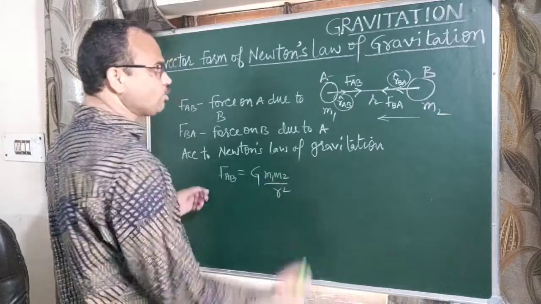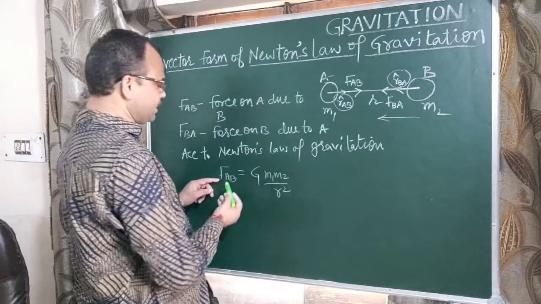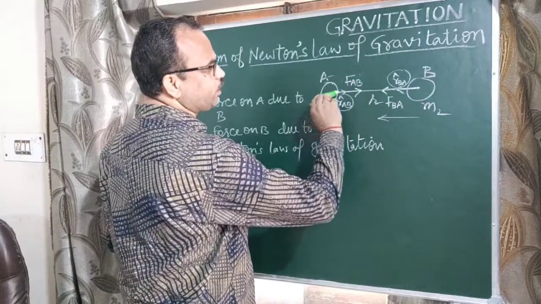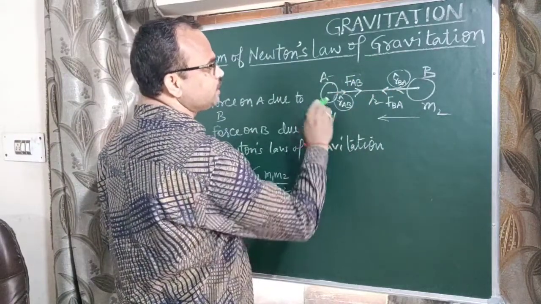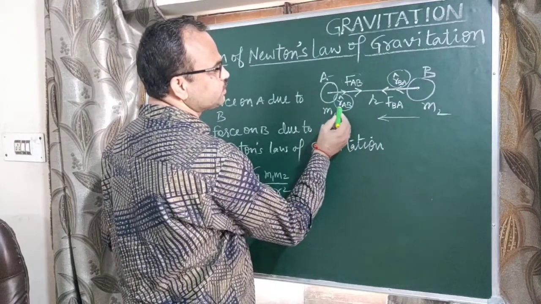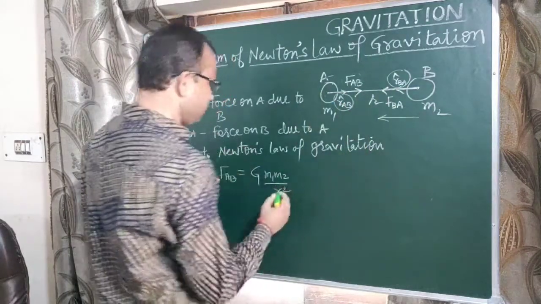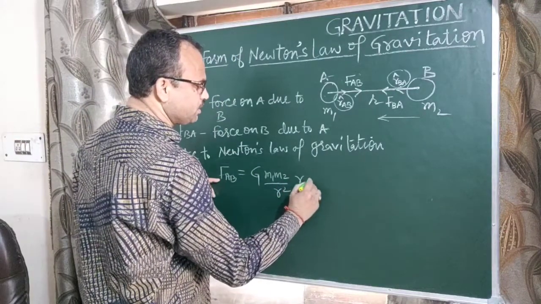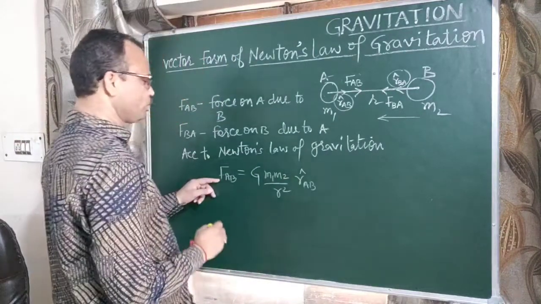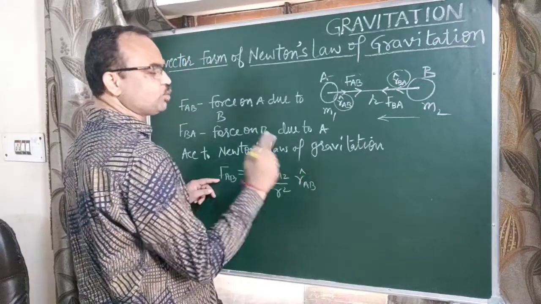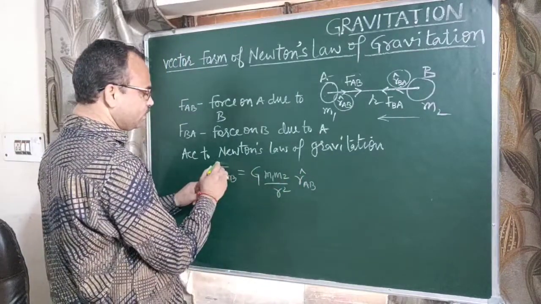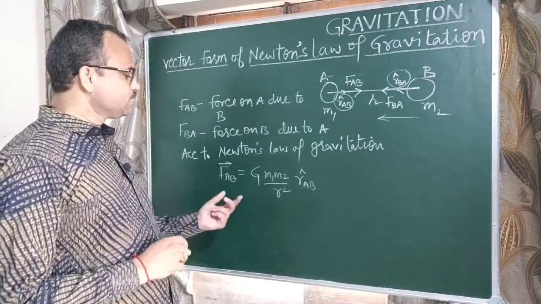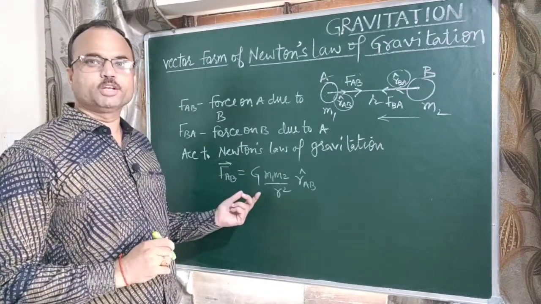Now see in the figure, what is the direction of FAB? This force acts towards B, meaning its direction is from A to B, so we have to mention here RAB cap. This cap shows only direction, then afterwards we can place the vector sign, otherwise it shows only magnitude.